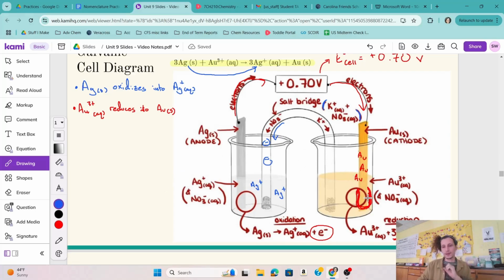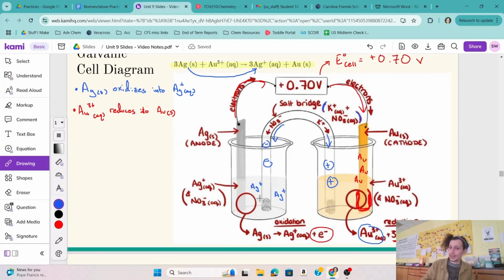Alternatively, what's happening on the gold side, the reduction? Well, we're losing all of this positive charge, right? This beaker of the gold started really positive. And as this reaction proceeds, we use up all that positive charge. So we're going to replenish that, rather, with some more positive ions in the form of this potassium. So these ions are free to move freely between each side, the potassium and nitrate, but they're going to move to the side that's sort of got a charge deficit that they can help fix. And that's a galvanic cell.